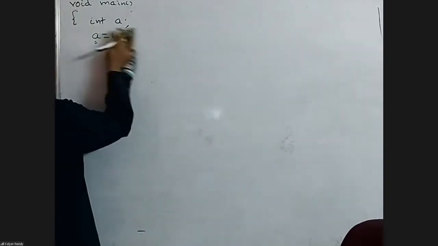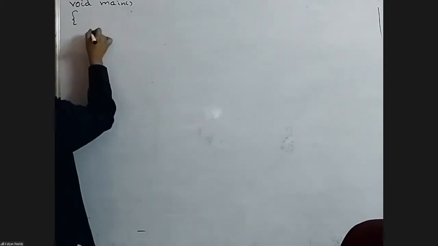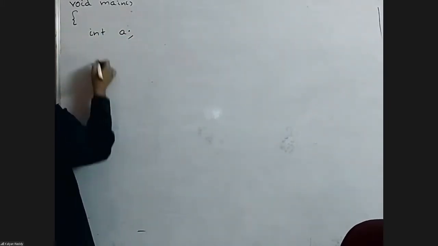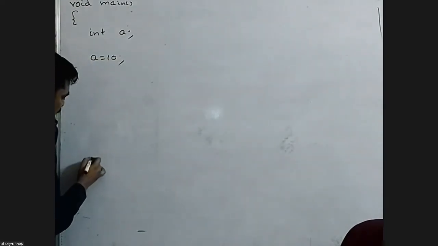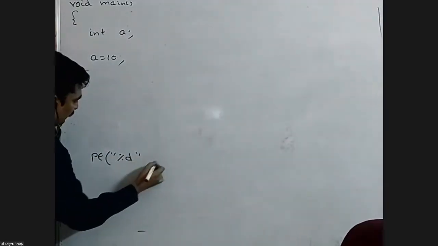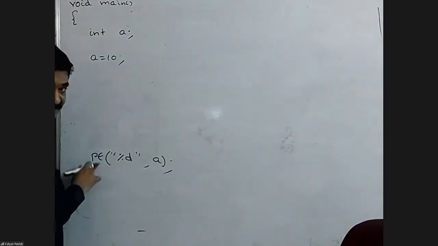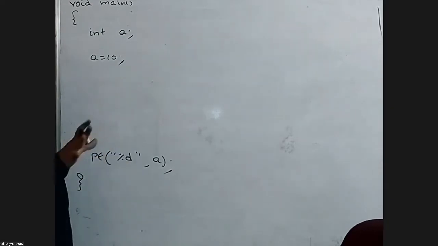I'm doing it like this: int a. Int is a keyword. Next, a equals 10, printf %d a, main body closed. I wrote pf, it is printf. Right now, fine. This is a valid program. When we run, the output is 10.